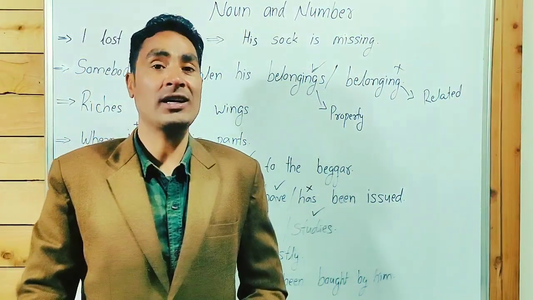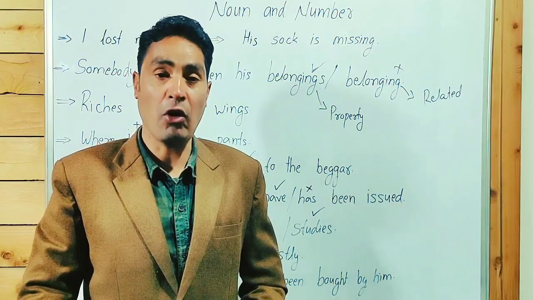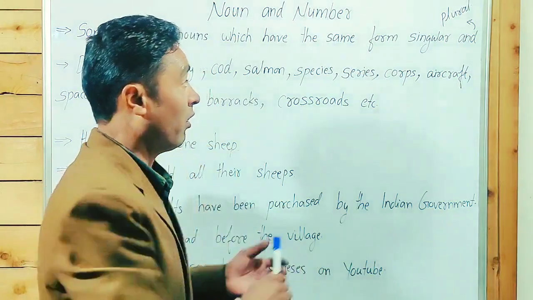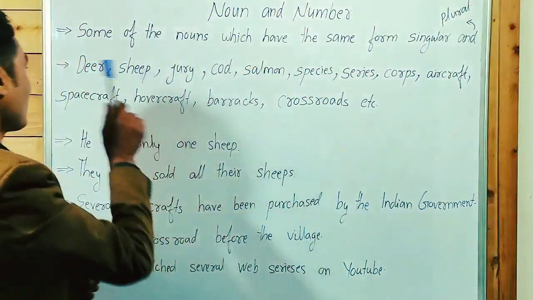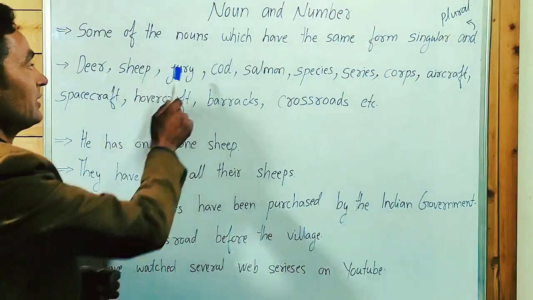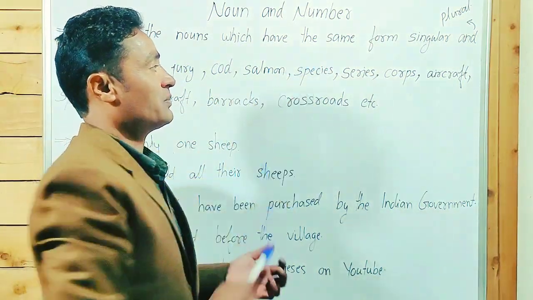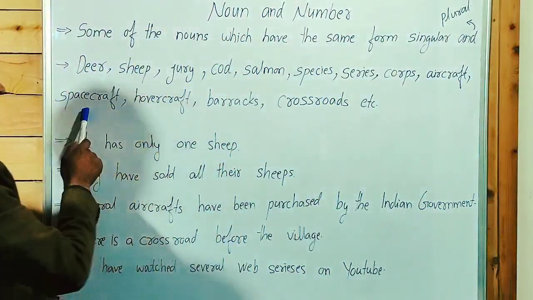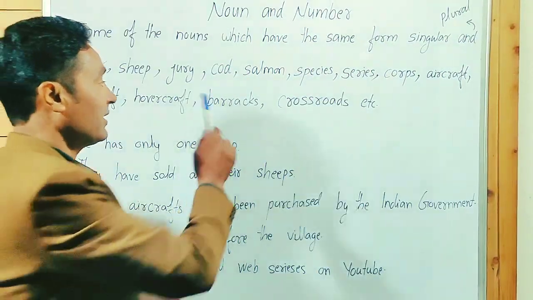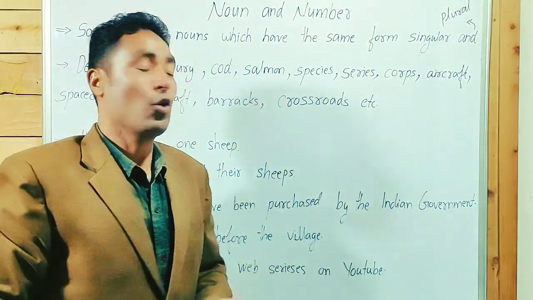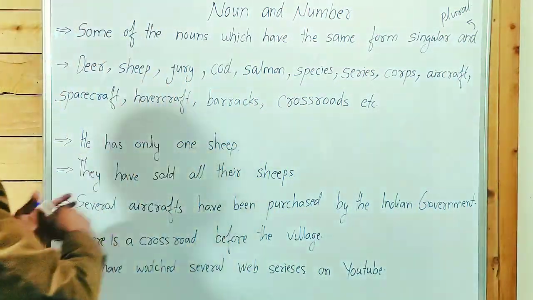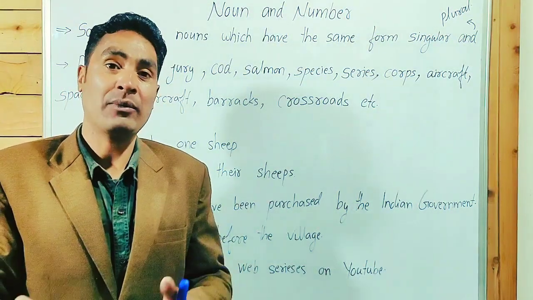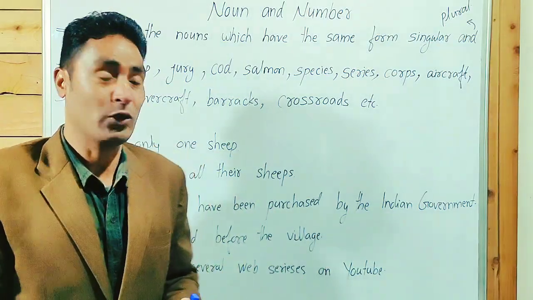In the next slide, we will learn some nouns which have the same form in singular and plural, like deer, sheep, jury, cod, salmon, series, species, corps, aircraft, spacecraft, hovercraft, barracks, and crossroads, etc. These are treated as singular and plural both.